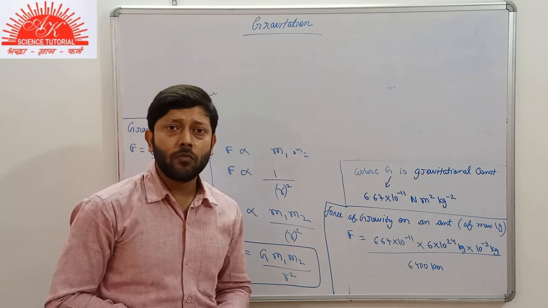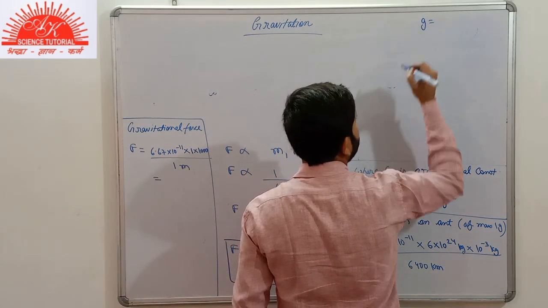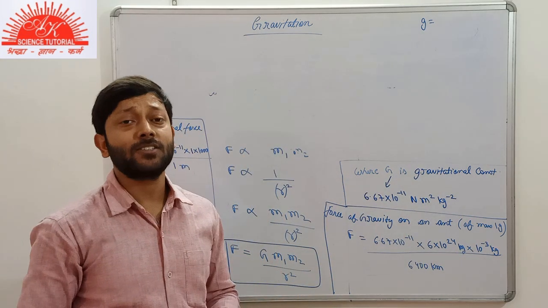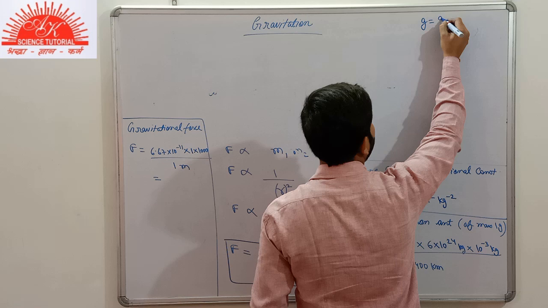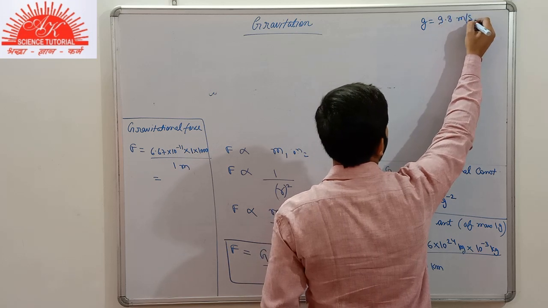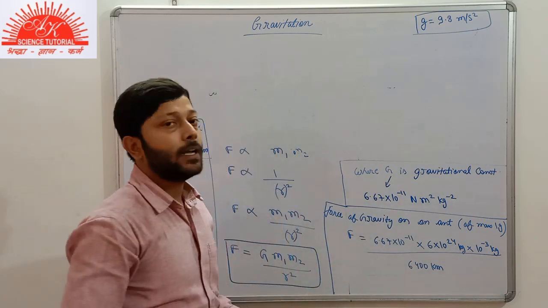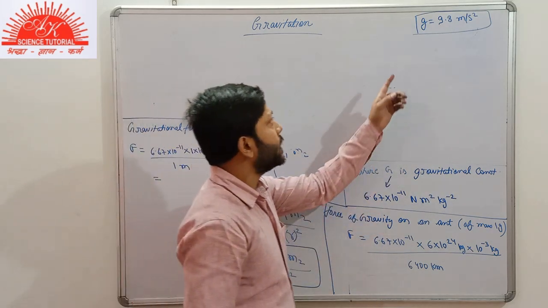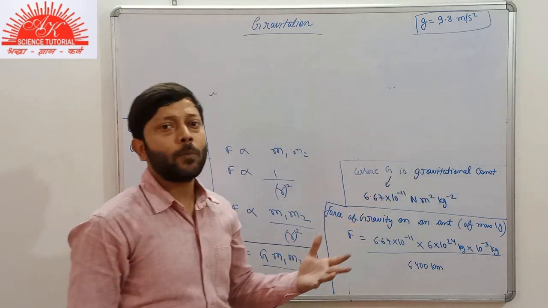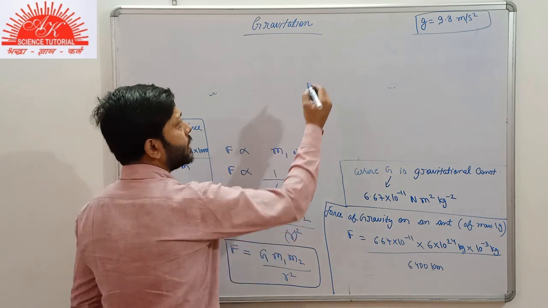I gave you a simple homework to get the value of g. You know about g, that is the acceleration due to gravity. I gave you the homework that you have to find the value of g, that is 9.8 meter per second square. In this class, I let you know how we find the value of g, that is 9.8 meter per second square. So as you know about force due to gravity, what is it?